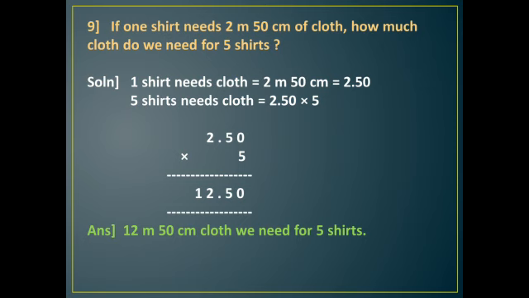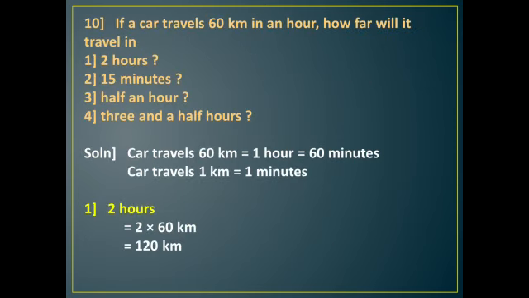Next, question number 10. If a car travels 60 km in an hour, how far will it travel in 2 hours, 15 minutes, half an hour and 3.5 hours? 60 km in an hour, and an hour is how many minutes? 60 minutes. So 1 kilometer in 1 minute. Understood? So car travels 60 km in 1 hour, which equals 60 minutes. So the car travels 1 kilometer in 1 minute. First we'll talk about 2 hours. 2 hours is 2 into 60 kilometer, that is 120 kilometer.